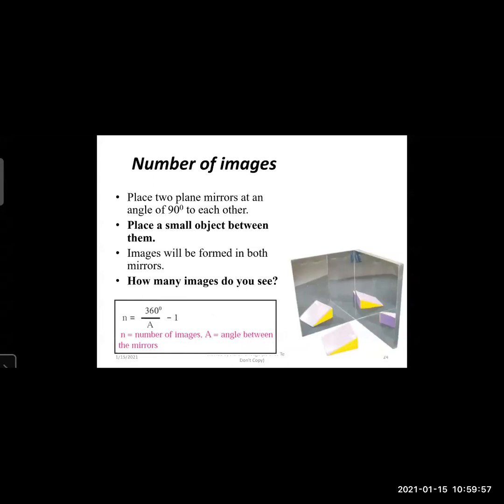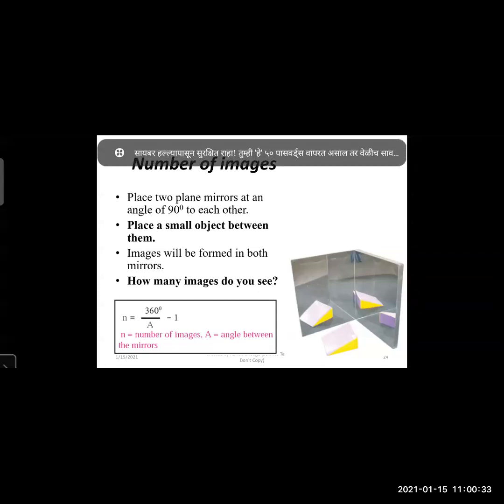So how many images do you see? For that there is a formula, where n is the number of images and A is the angle between the mirrors. The formula is n = 360 degrees upon A, minus 1. Here, the angle between the two plane mirrors is 90 degrees, so the angle A is 90. So 360 degrees upon 90 degrees, then do the calculation and find the answer, minus 1.